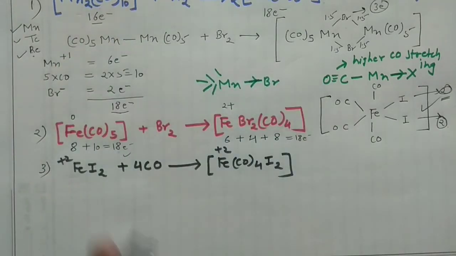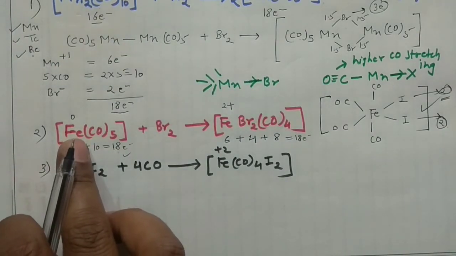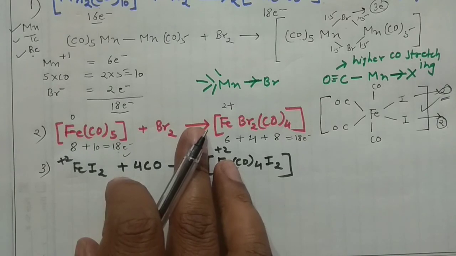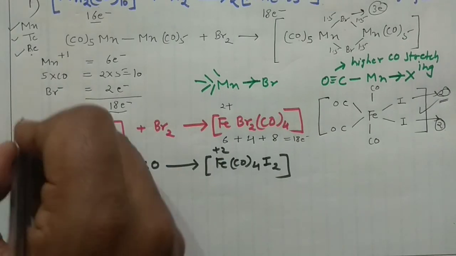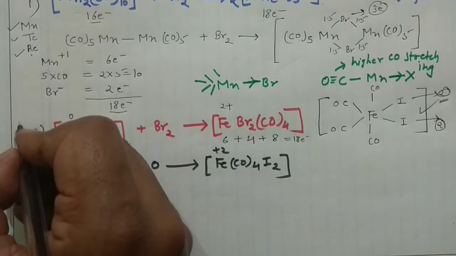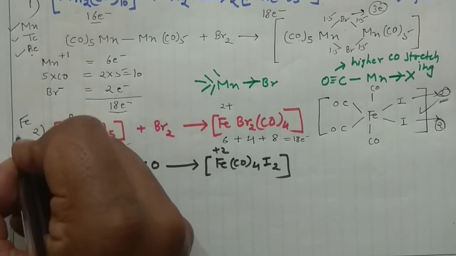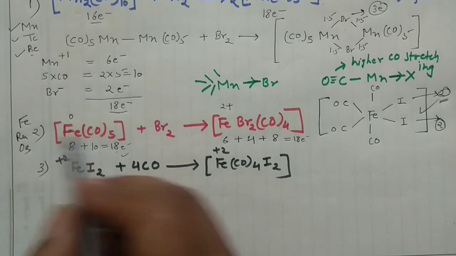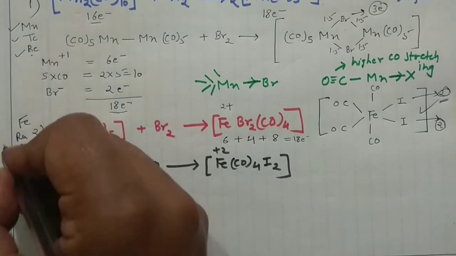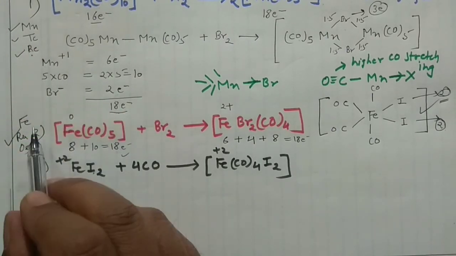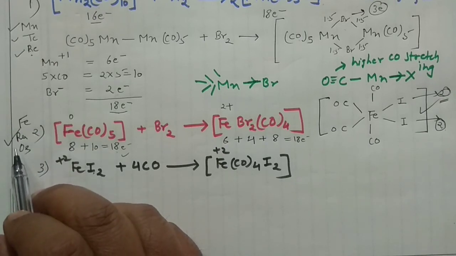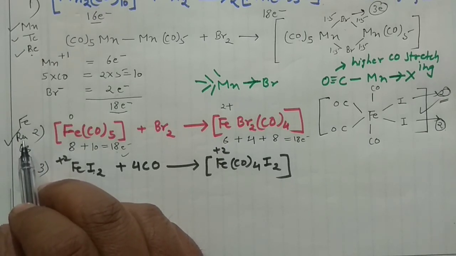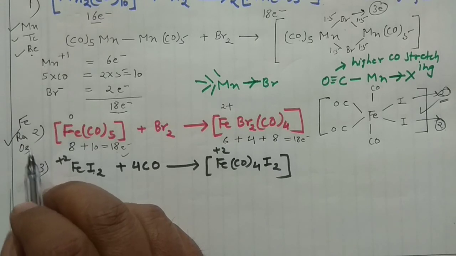Similarly, when Fe is doing this kind of reaction, then definitely you know the group of Fe. Here you can write Fe, then ruthenium, then osmium. So when Fe can do this kind of reaction, then definitely ruthenium can also do this kind of reaction. However, I found various examples of ruthenium, but I didn't find any example of osmium.